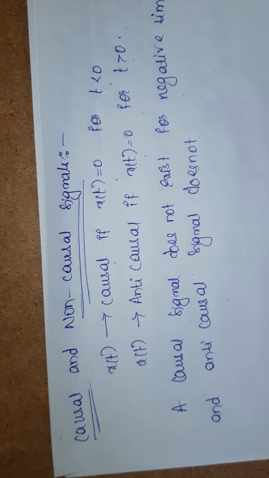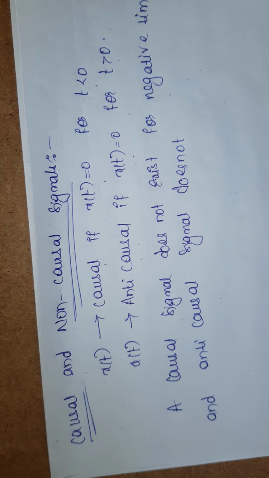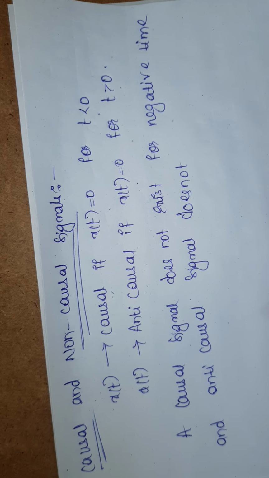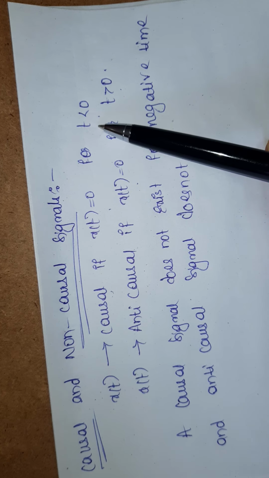Hello students, till now we have discussed power and energy signals of continuous time and discrete time signals. Now we have entered into one more classification, causal and non-causal signals. A continuous time signal x of t is said to be a causal signal if x of t equals 0 for t less than 0.